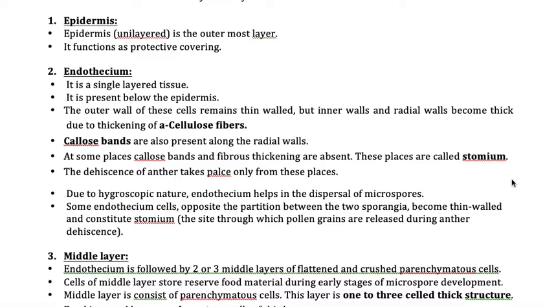And because of the breakage of this endothecium, it results in the pollen dehiscence. Pollen dehiscence means the process of releasing the pollen grains out of the anther. Pollen dehiscence means the dispersal of the pollen grains. For that to happen, the endothecium needs to break, and the stomium is the region where the endothecium will break. The reason is, stomium is a thin area where the callose bands and also cellulose fibers are absent.